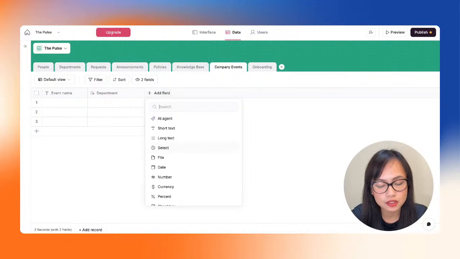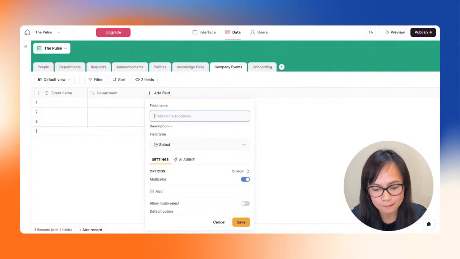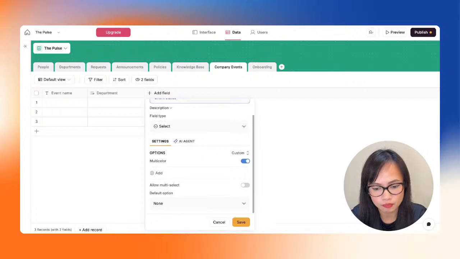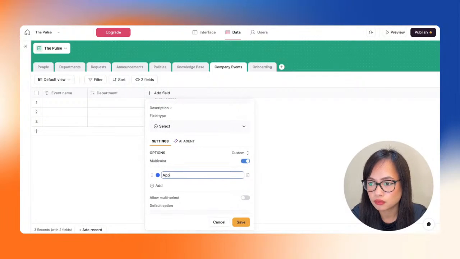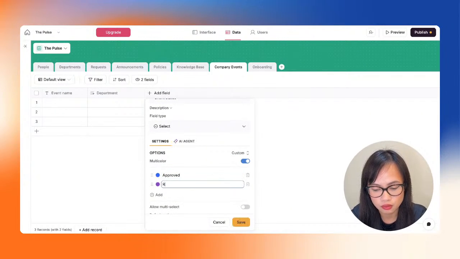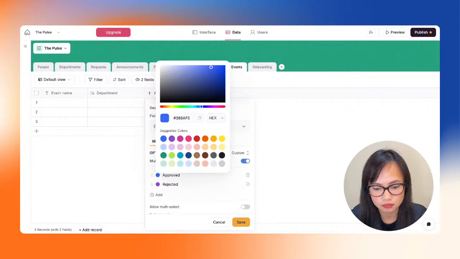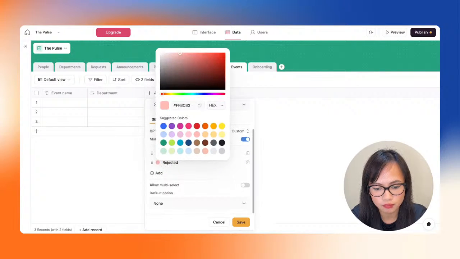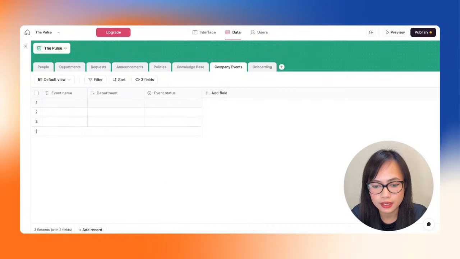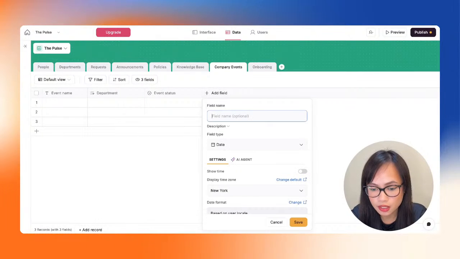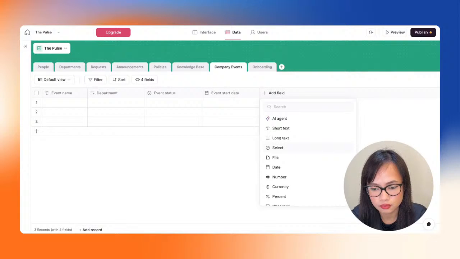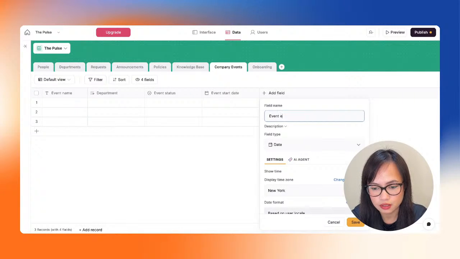Next is the event status. So again, because we want to know if the event has been approved or rejected, we're going to use the select field type. Approved, rejected. There we go. Next is going to be the event start date and the event end date. Event end date.